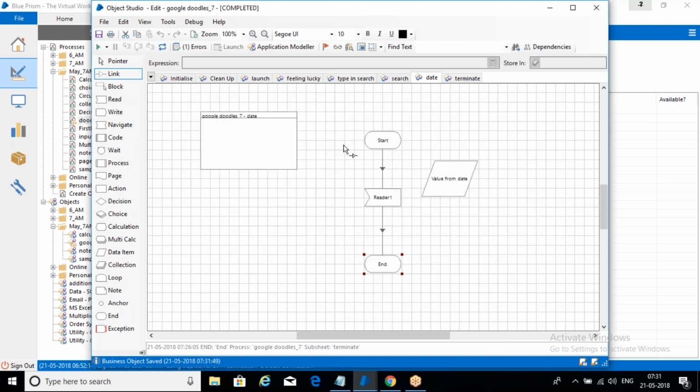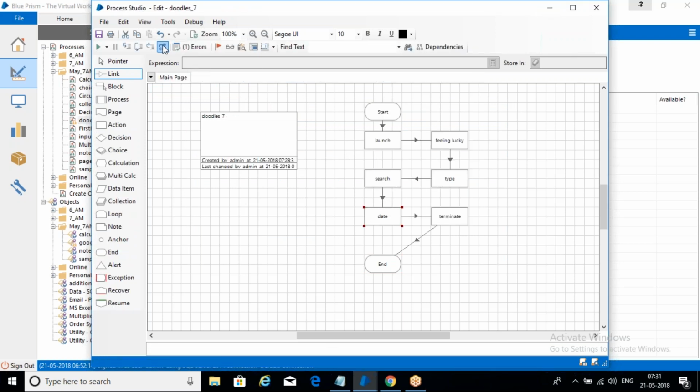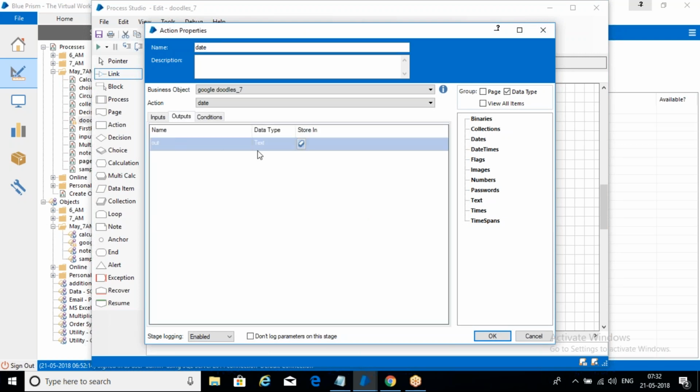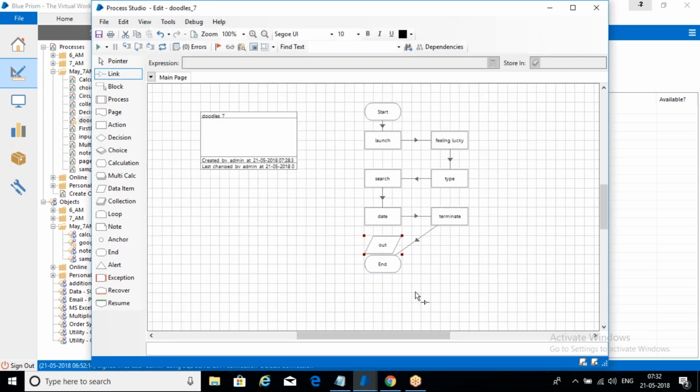Always remember, if you've done any changes in your Object Studio, you need to save, and if you want the changes to reflect in your Process Studio, you have to use the refresh option. Refresh is different, reset is different. Okay, now it is refreshed. Now double click on the date. Now you can see the date here. We need to store it in this one. So whatever the date is, you are going to get it there, and you can see it here.